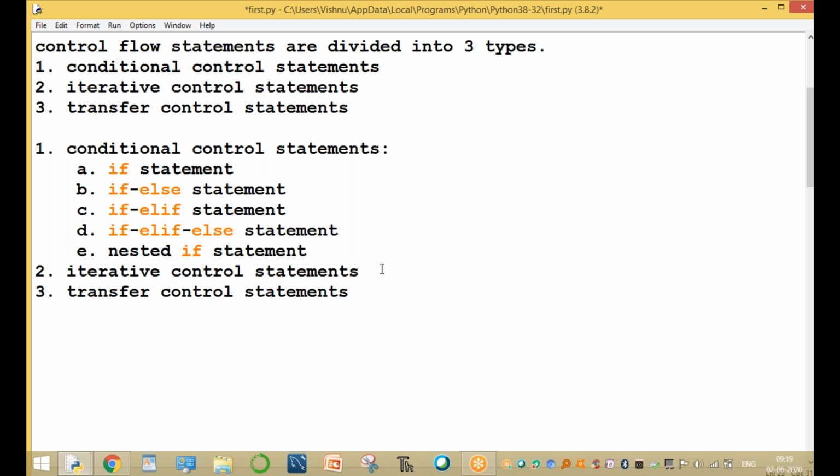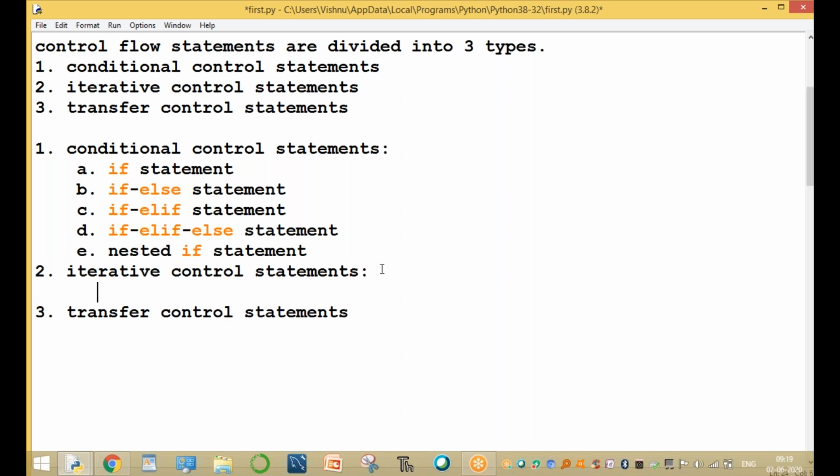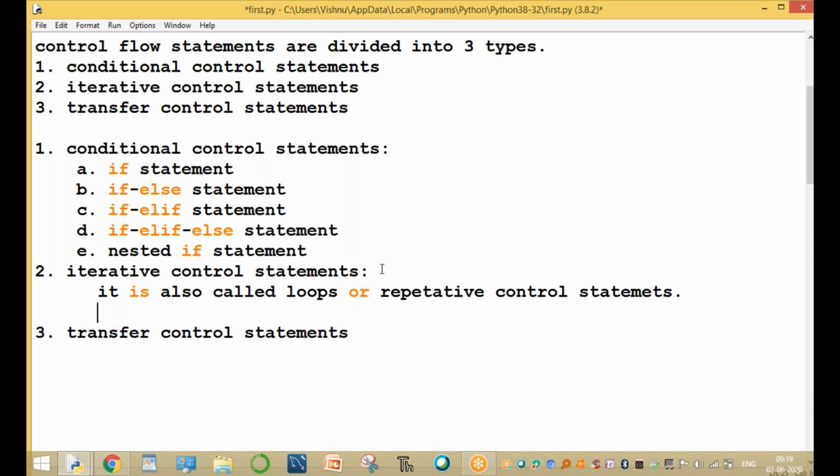Again, the iterative control statement is also called loops, or repetitive control statement. Python supports two types of loops.